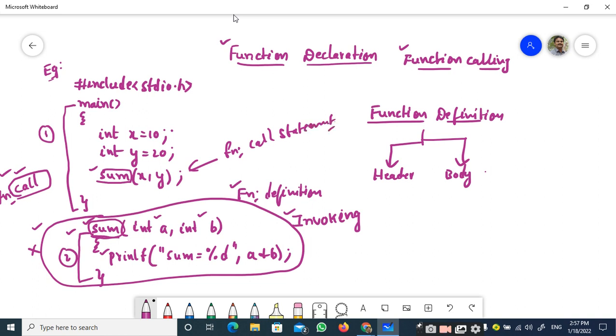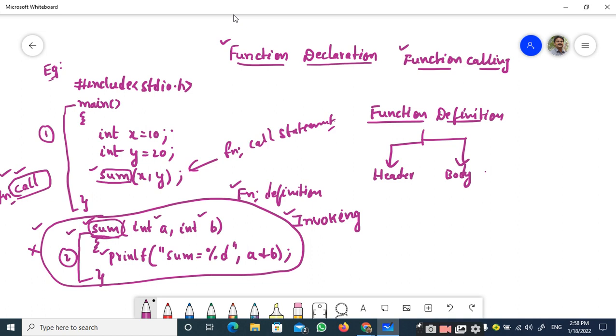That is, the functions by default are inactive. In order to make it active, you have to invoke that function. In order to invoke that function, you have to call that function. In order to call that function, you have to call it with the name of the function along with the list of parameters. So this is the link between the invocation of a function and the function call, right? So we are clear about this function definition and function call statement and invoking all these things.